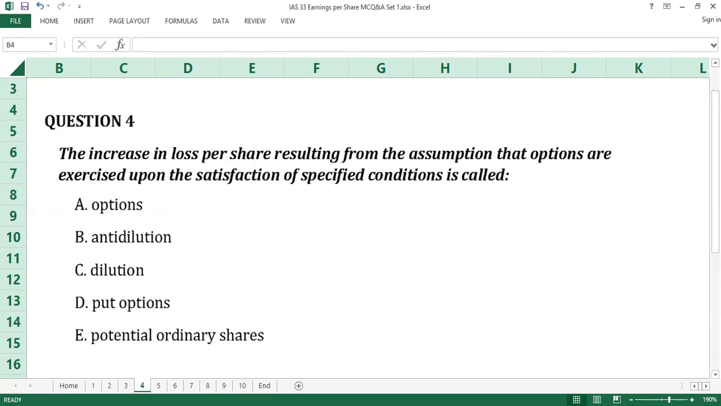Question number 4. The answer to question number 4 is C, dilution. IAS 33 defines dilution as a reduction in earnings per share or an increase in loss per share resulting from the assumption that convertible instruments are converted, that options and warrants are exercised, or that ordinary shares are issued upon the satisfaction of specified conditions. C is the answer to question number 4.